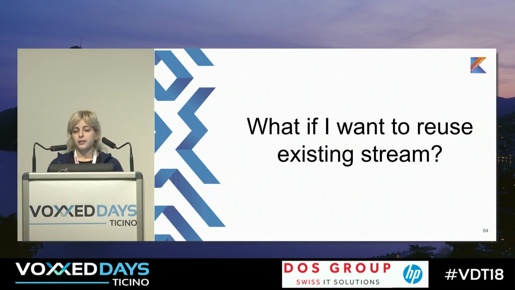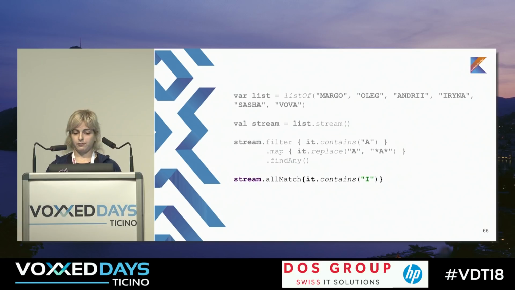But what if I want to reuse an existing stream? So I have a stream, I made some calculations, I returned some values, and I want to reuse this stream one more time. For example, in this way. Who can tell me what will be returned? Yeah, and what exception? Actually, it's a more general exception. Unfortunately, it's not really concrete.